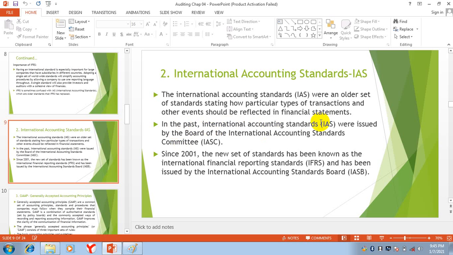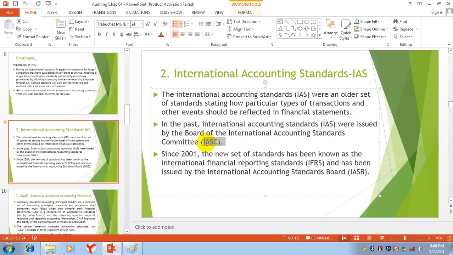In the past, International Accounting Standards were issued by the Board of the International Accounting Standards Committee. And who issued International Accounting Standards? The International Accounting Standards Committee. Since 2001, the new set of standards has been known as the International Financial Reporting Standards and has been issued by the International Accounting Standards Board. Since 2001, IAS has been replaced by IFRS. And who issued these standards? The International Accounting Standards Board.